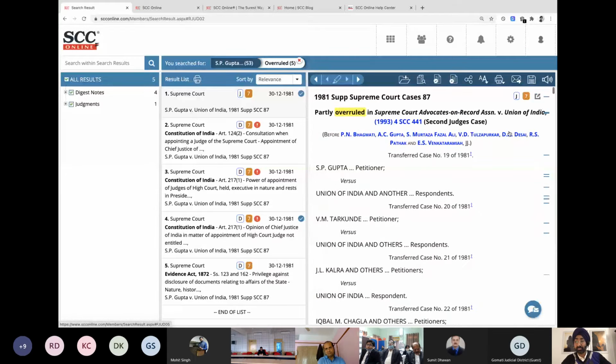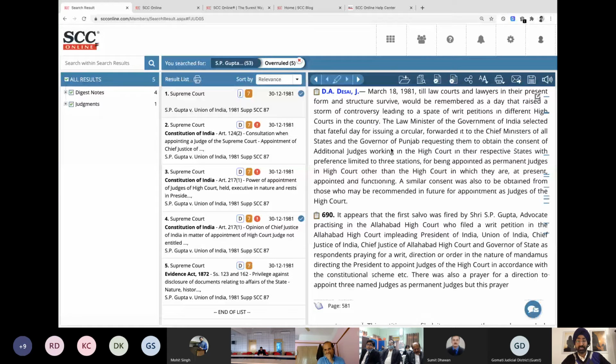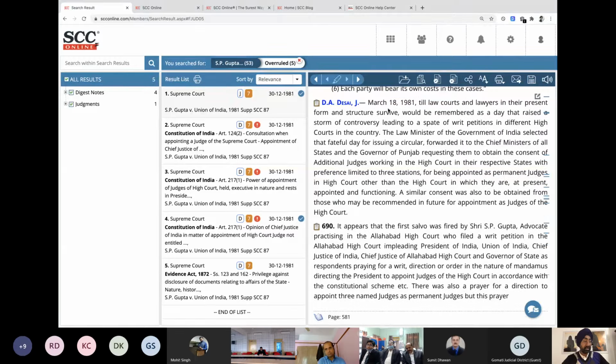I want to see Justice Desai. Justice Desai's paragraph is starting from A689. I'm going to see that information. Now, talking about another feature which I'm sure a lot of people would use very often.